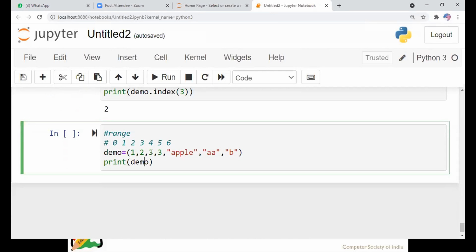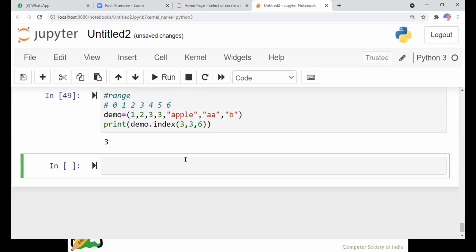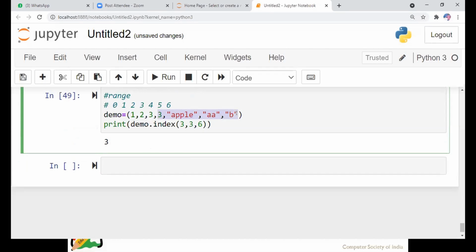Now we want to find the element 3 from a selected part of the range. So I am going to print the index of 3 starting from where? Here. The index was 0, 1, 2, 3. Starting from index 3 to the end position. See here, we got the index 3. Now we got the position of the index of 3 from this selected part.